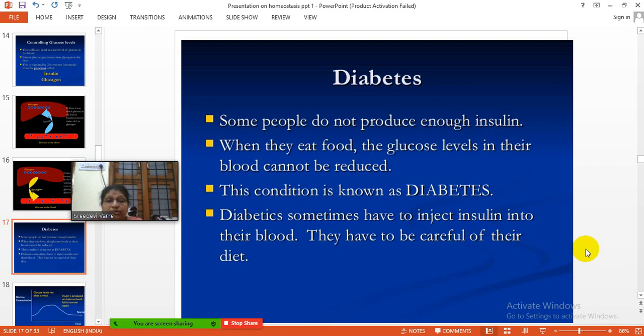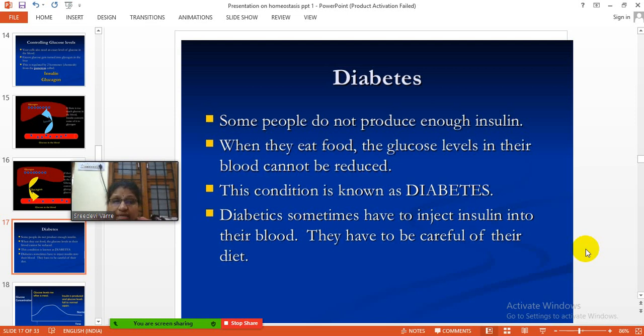If the insulin is not working properly, that can cause diabetes. The function of insulin is to regulate the glucose levels in the blood. If insulin functions well, the glucose levels will be maintained properly in the blood.